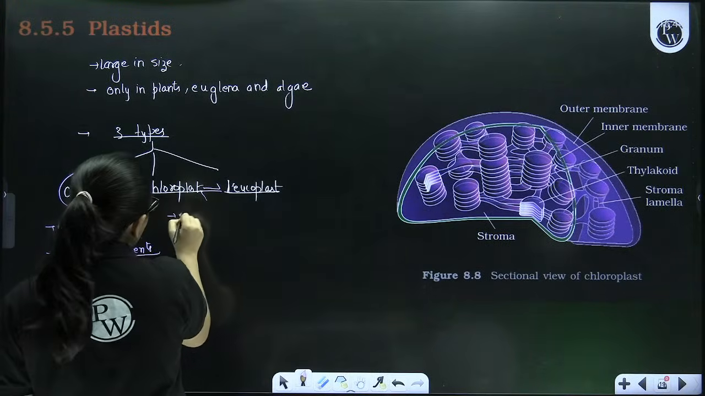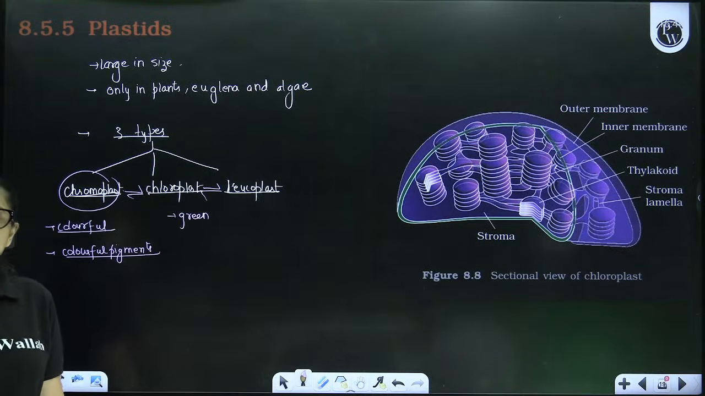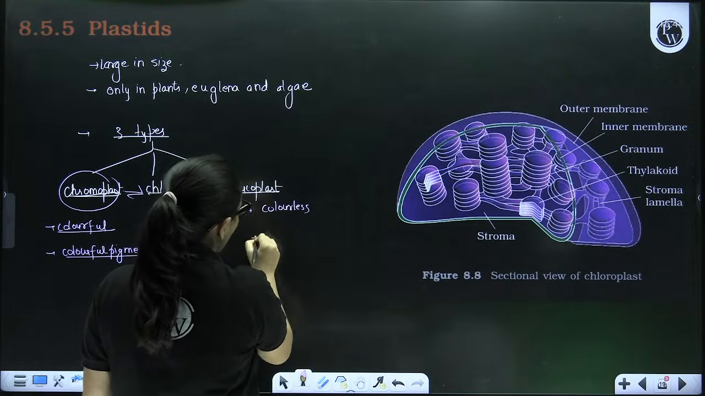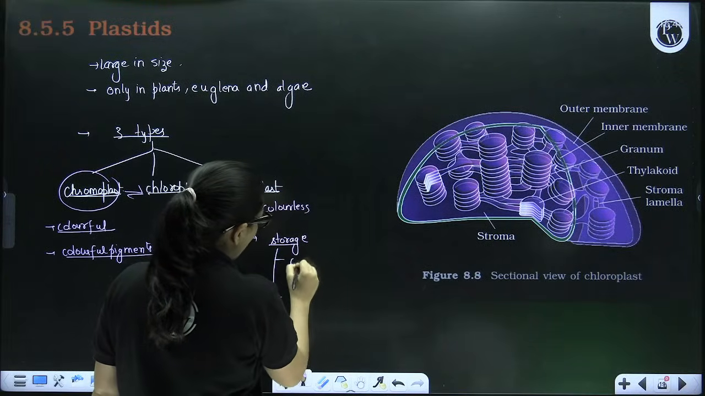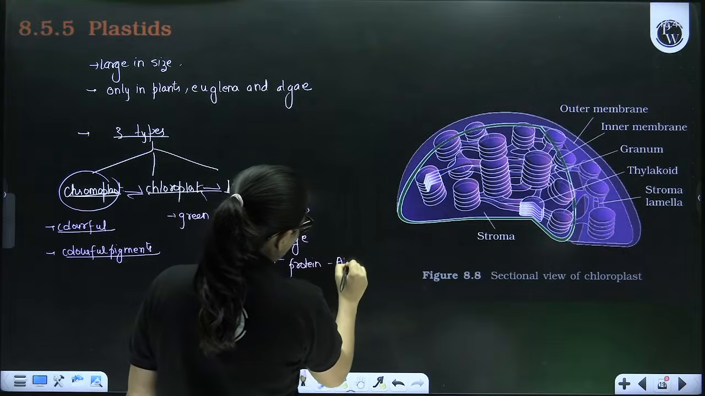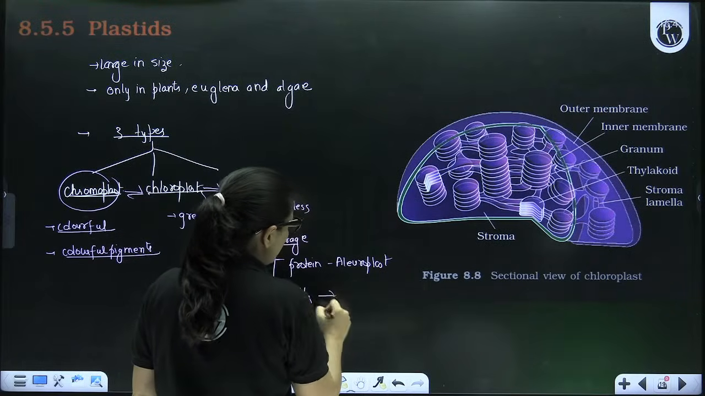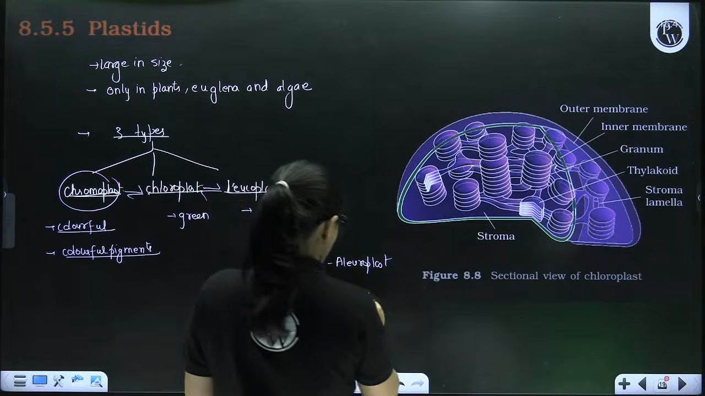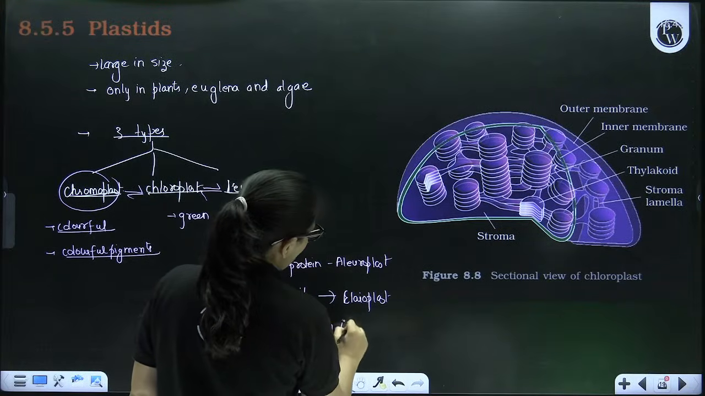Chloroplasts are the green plastids whose function is to perform photosynthesis. They're exclusively found in the leaf and they're responsible for trapping sunlight and for producing food. Leucoplasts are the colorless plastids whose function is storage of food. Now, food can be stored in three different forms. Either in the form of protein, then that is called aleuroplast, a form of leucoplast. Either it can be stored in the form of oils, then that is called elaioplast. Or it can be stored in the form of starch, then that is known as amyloplast.